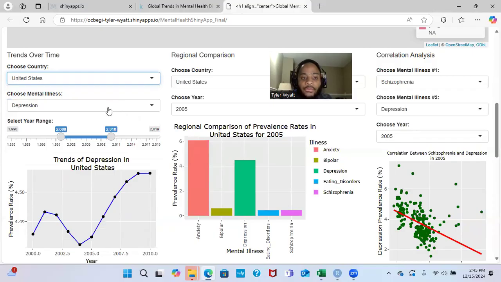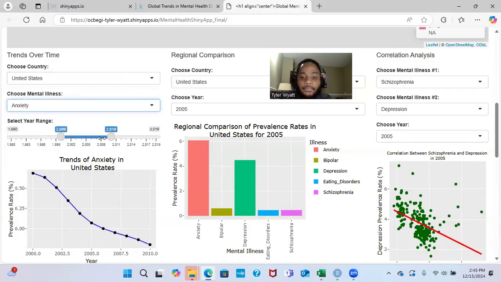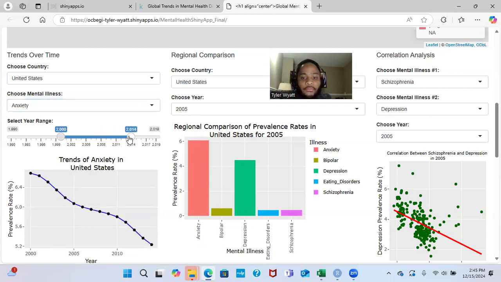Next, you would use the drop-down menu for mental illness, so you could choose a specific mental illness to track. For this example, we can select anxiety. And lastly, there's an interactive slider where you can select a custom year range. For example, we can set the range from 2000 to 2014. The graph dynamically updates to show anxiety prevalence trends in the United States over those 14 years.